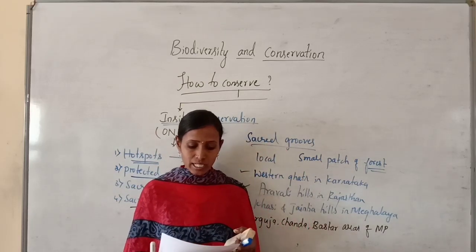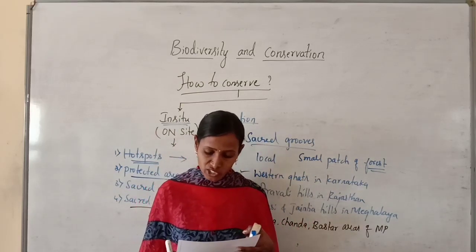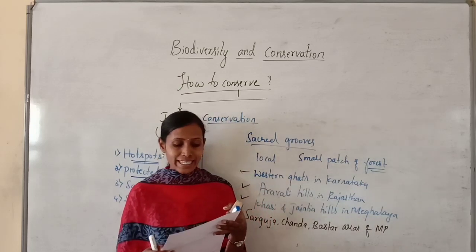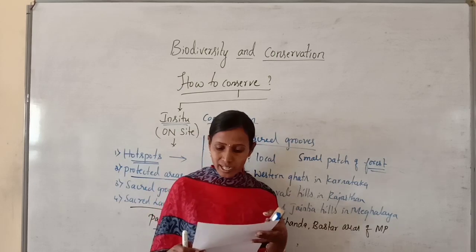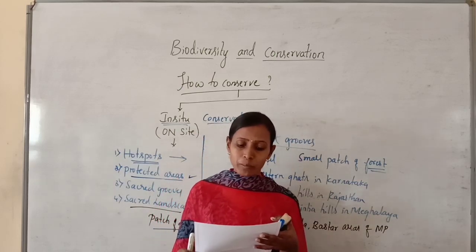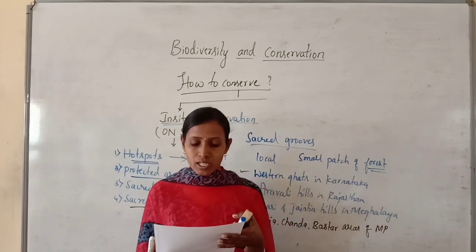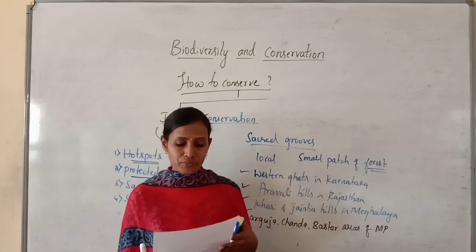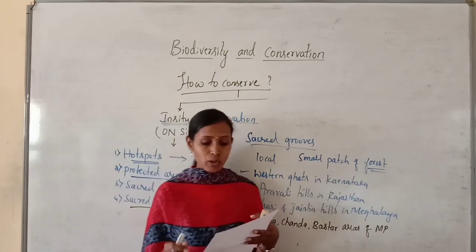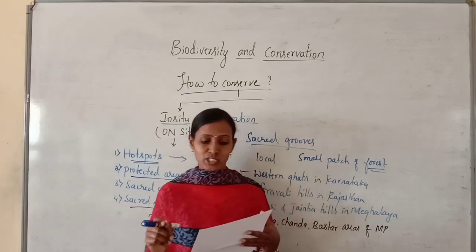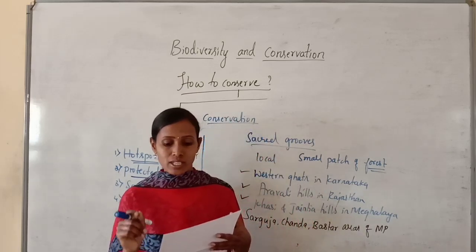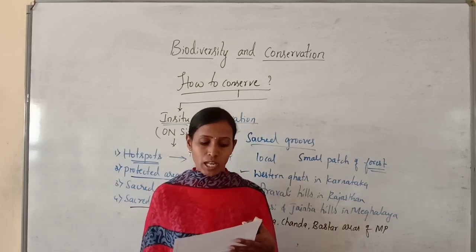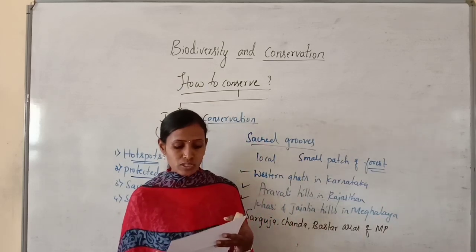See question number 100. When there are situations where an animal or plant is endangered or threatened and needs urgent measures to save it from extinction, which is a desirable approach? Try to understand the question. Option A, in situ conservation.